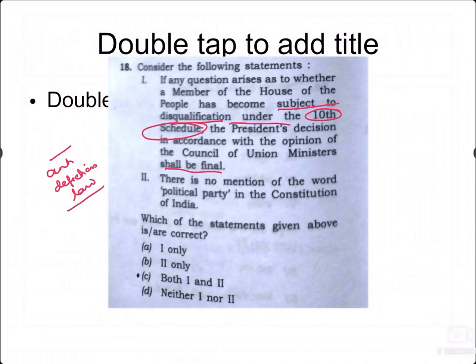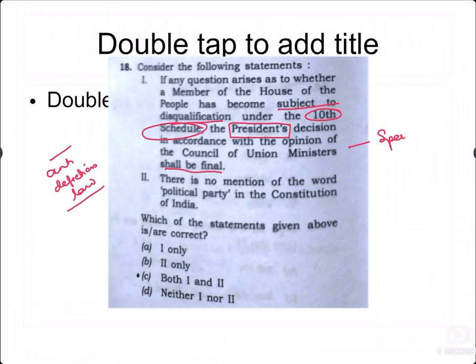Under the 10th Schedule, if a question arises about a member of the Lok Sabha, whether he should or should not be disqualified, whose decision is final? It is the Speaker's decision of the Lok Sabha that is final. It is not the President, because the President has no role in this particular regard. But what happens if the Speaker himself is under the anti-defection law? Then a person nominated by the Parliament, the majority, has to decide.